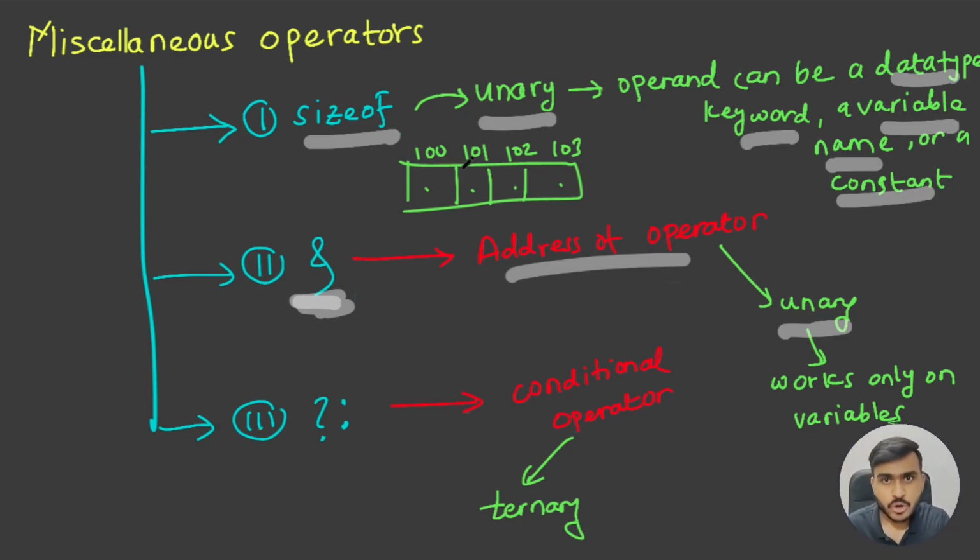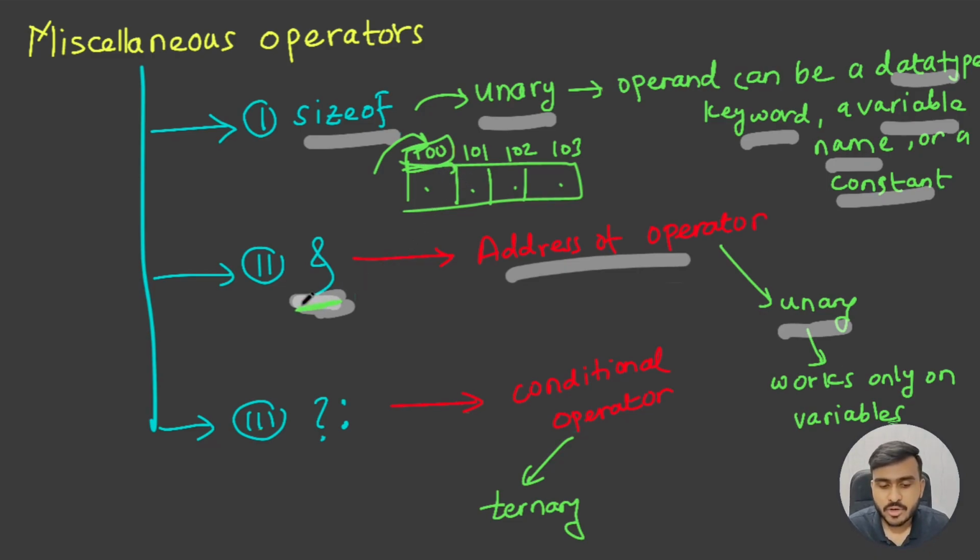Out of these 4 addresses, there is one which is a little bit special, which is called the base address of your variable. The address from where your variable starts is called the base address of your variable. So in this case, from this byte your variable gets started. That's why this 100 is the base address of this variable.